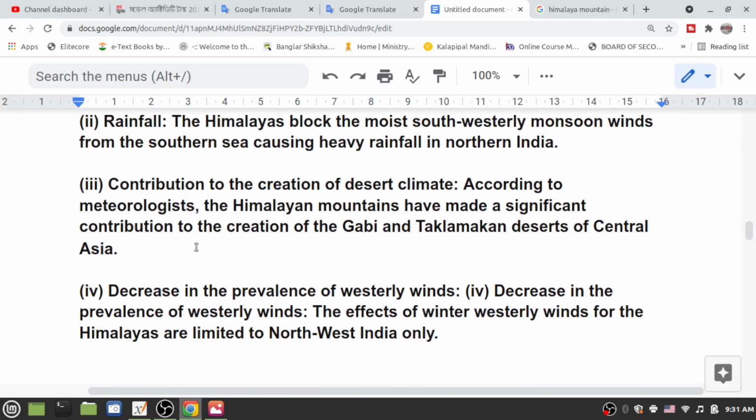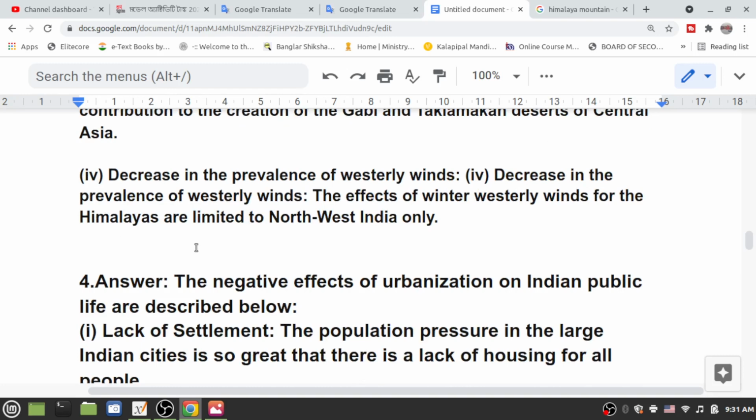According to meteorologists, the Himalaya mountains have made a significant contribution to the creation of the Gobi and Taklamakan deserts of Central Asia. Now, fourth and last, decrease in the prevalence of westerly winds.